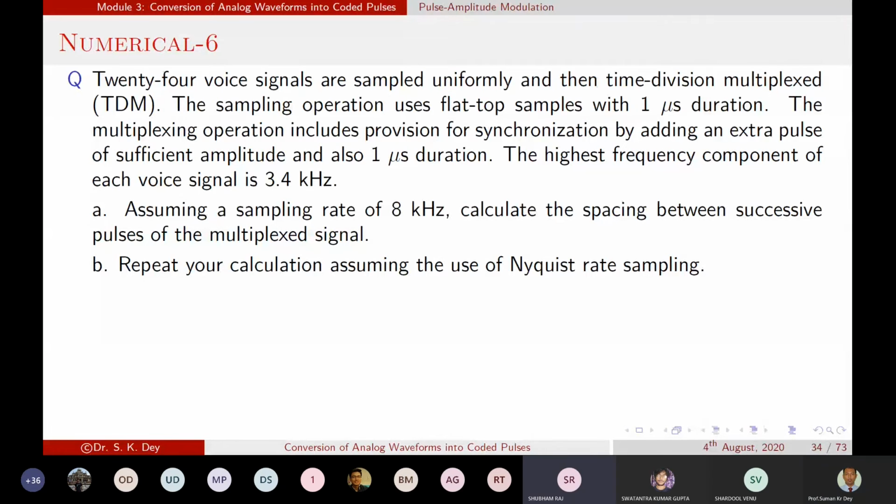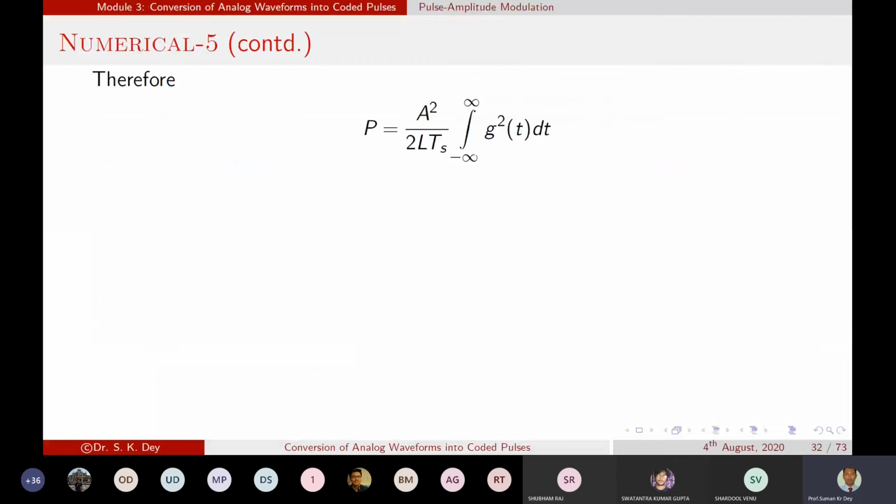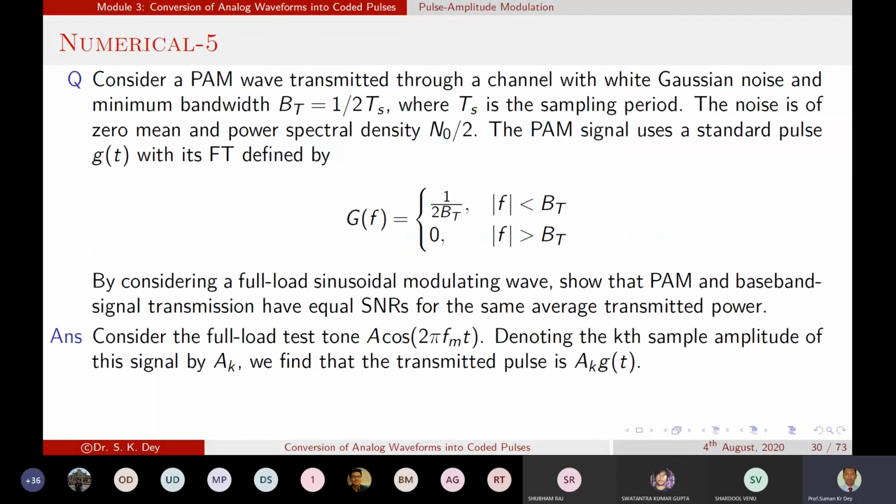And BT was the bandwidth, the transmission bandwidth. In the numerical problem statement, N naught is given as the power spectral density of the noise, and for the band limited signal, the minimum bandwidth BT is already given.